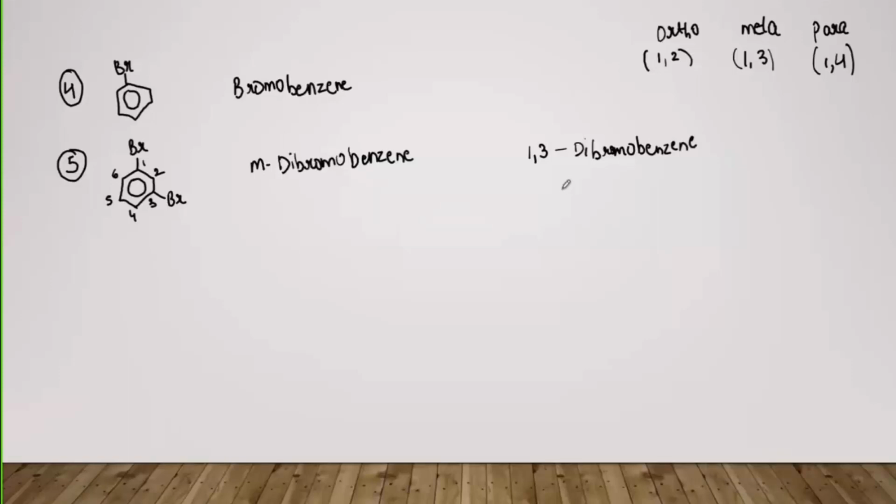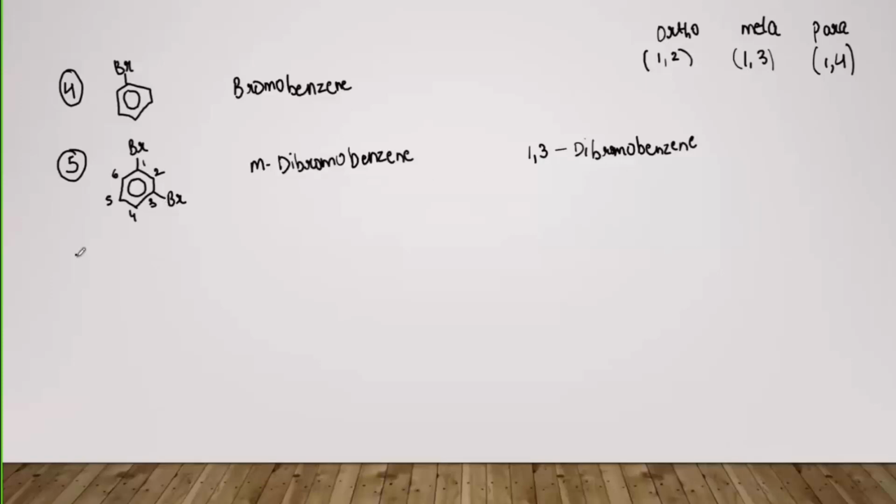तो यही difference है IUPAC और common name में कि in common name you will have to remember कि ortho, meta और para कौन सा category fulfill कर रहा है and then we will write it down in the name. IUPAC में this is one advantage, that we don't need to remember too many things, because you just have to select the main chain, and here it is simple because it is simply a benzene ring. So यहाँ पे आप लोग just have to do the correct numbering and then write down everything that is attached to the correct places. So here it is bromine at 1 and 3, so you can simply write it in terms of numbers.